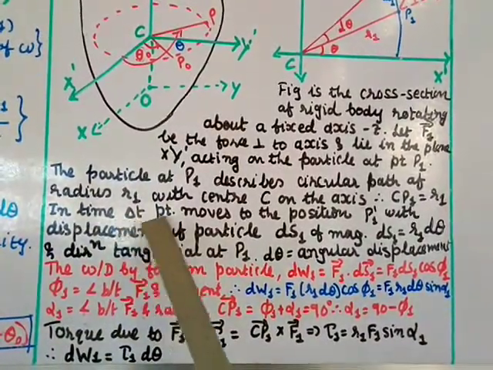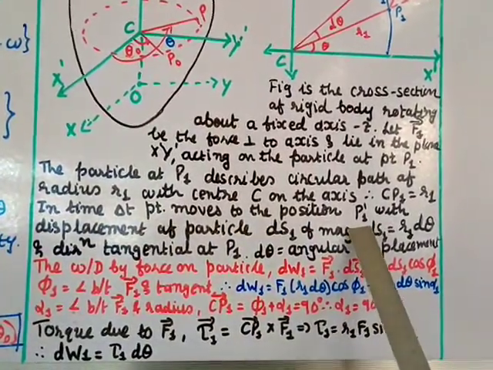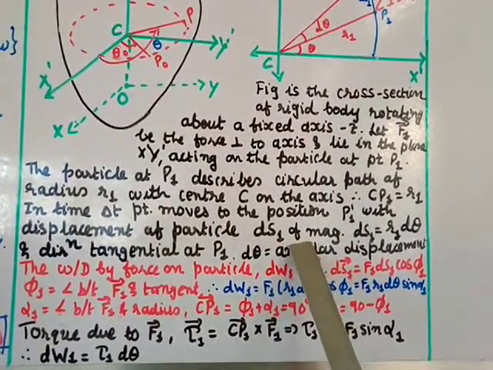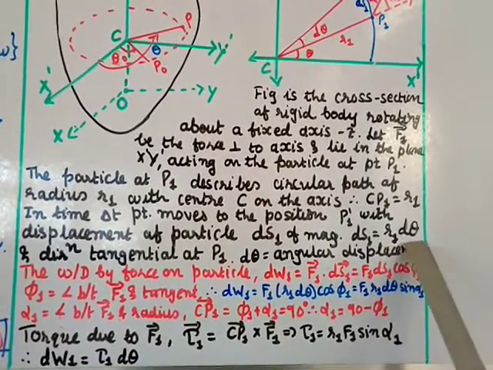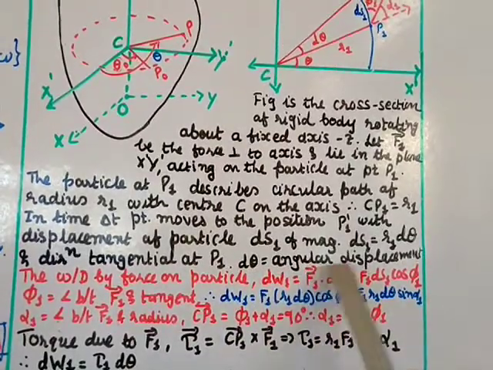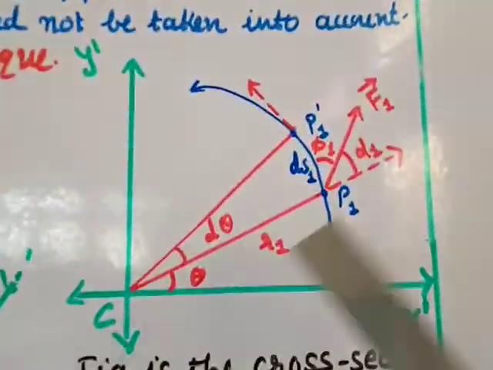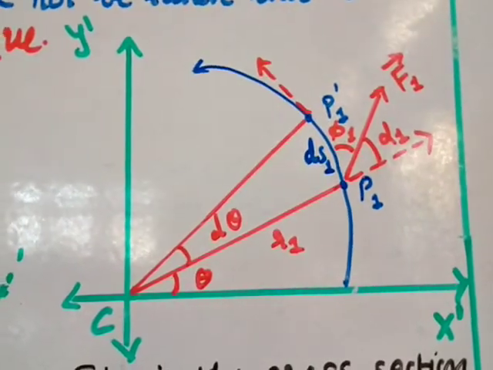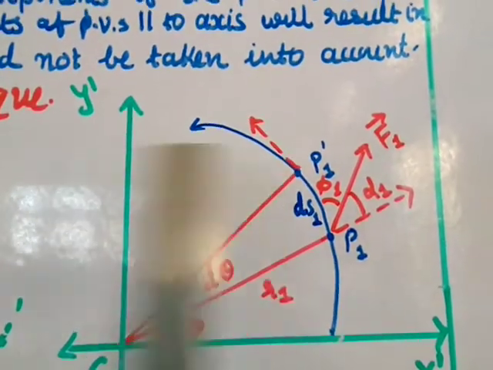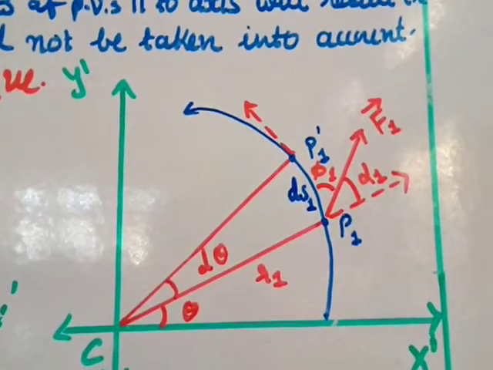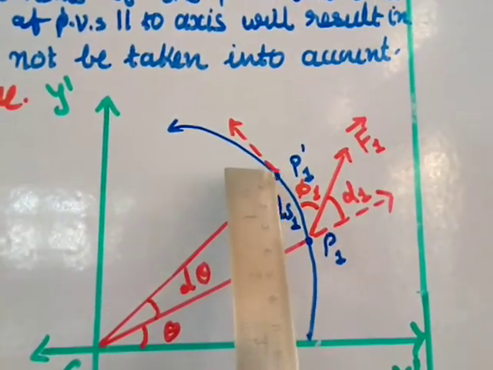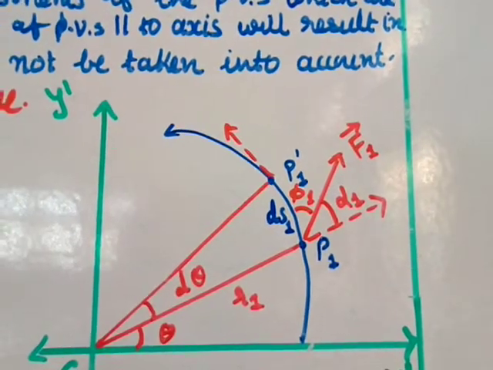In time delta t, the point moves to the position P1', with a displacement of the particle ds1 of magnitude ds1 equal to r1 d theta and direction tangential at P1, where d theta is the angular displacement. Suppose the particle is initially at P1, and after time delta t it is moving along a circular path to the position P1'. The angular displacement is d theta, and the distance covered in going from P1 to P1' is ds1.